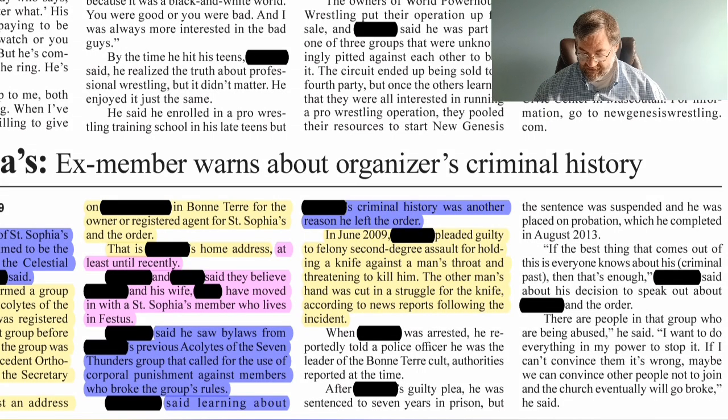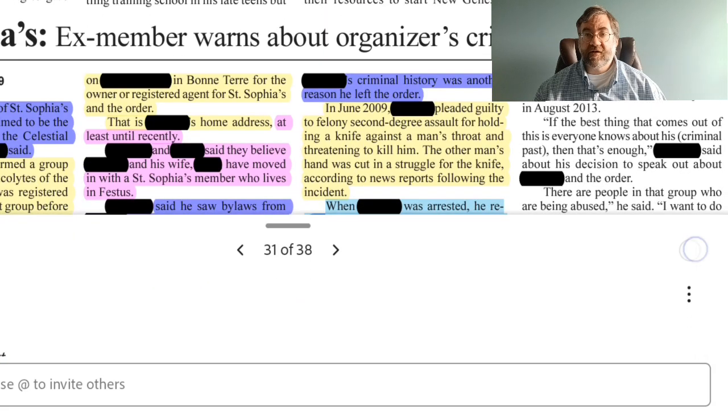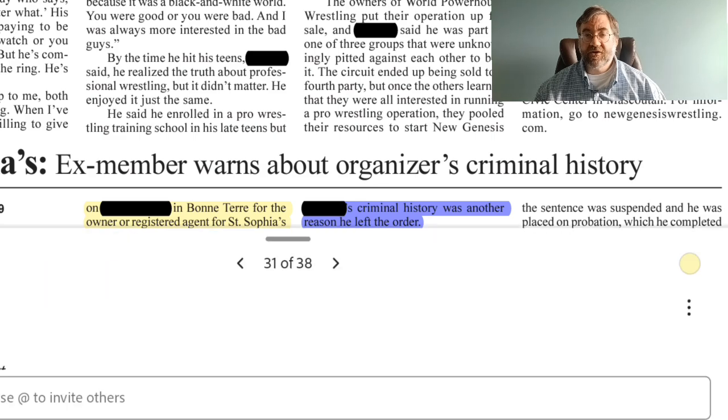When Blank was arrested, he reportedly told the police officer he was the leader of the Bon Terre cult, authorities reported at the time. Again, that's something that we can potentially verify, so we'll go ahead and highlight that as a potential verifiable fact, so we'll highlight that in yellow.